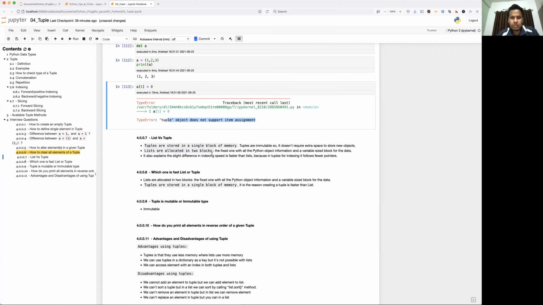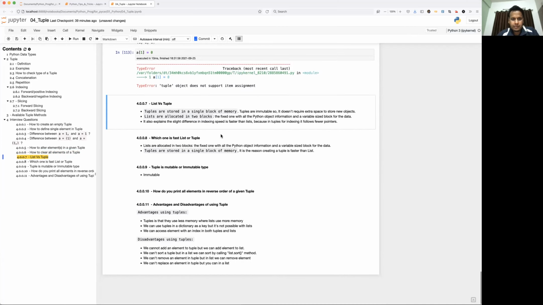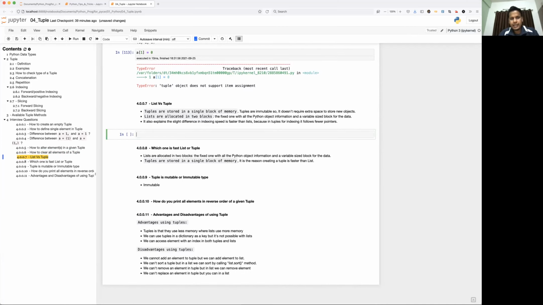I can prove it also by giving some hints here. It also explains the slight difference in index speed: tuple is faster than list because for indexing it follows fewer pointers. Why fewer pointers? Because tuple has one single block of memory and list has two blocks of memory. Correct. So how to show whether it is taking less memory or more?